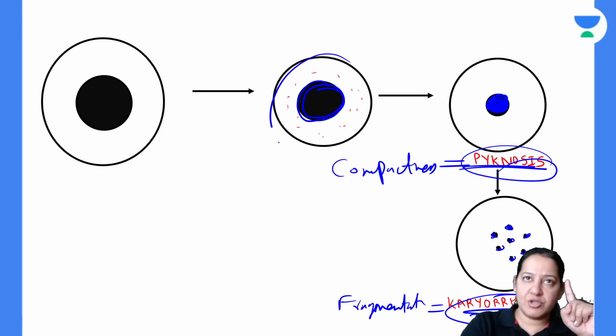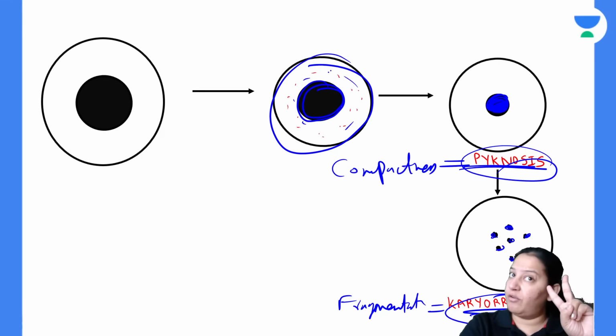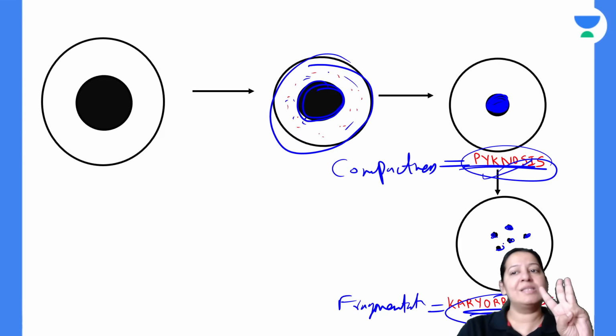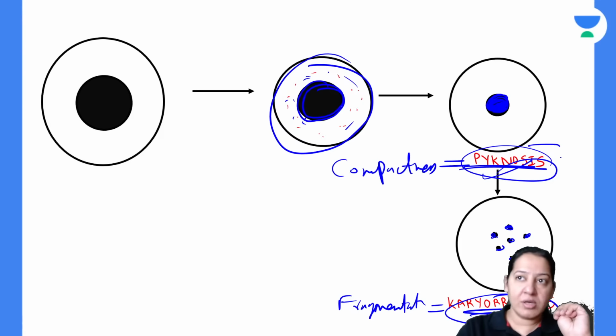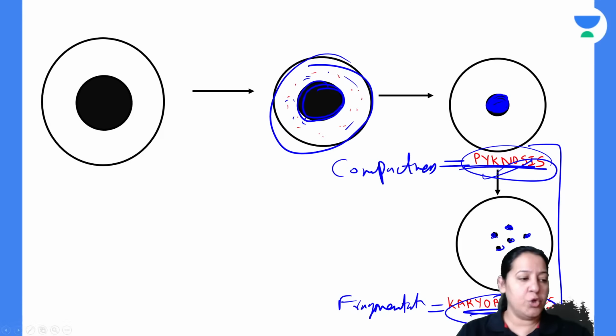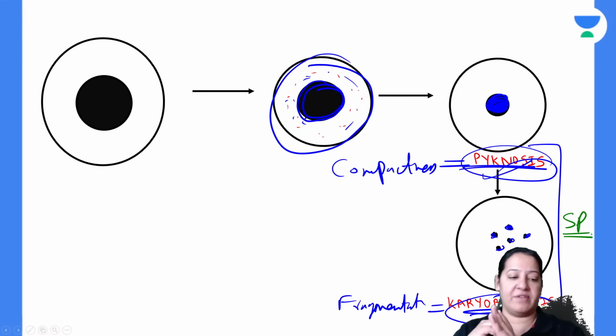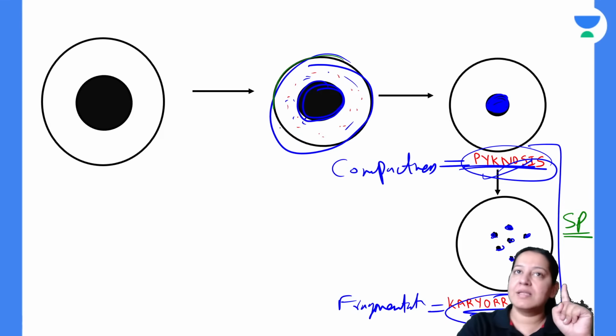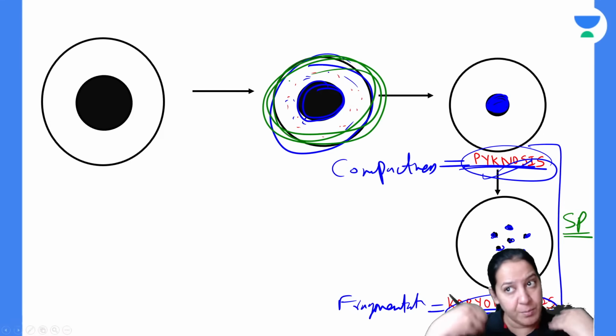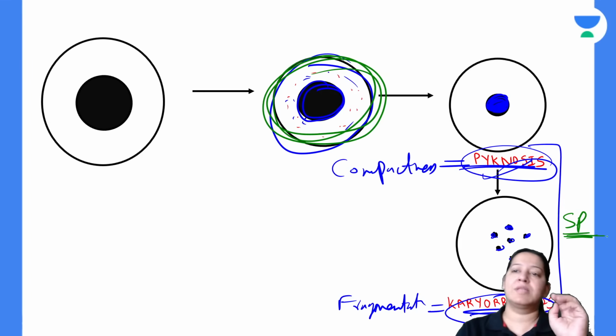So first was cell shrinkage. The second was eosinophilia. The third is pycnosis. The fourth is karyoraxis. Pycnosis and karyoraxis occur in the nucleus. These are the most specific changes of the entire apoptosis. That is the most specific. If I ask earliest, the answer is cell shrinkage. If I ask most specific, the answer is pycnosis and karyoraxis.